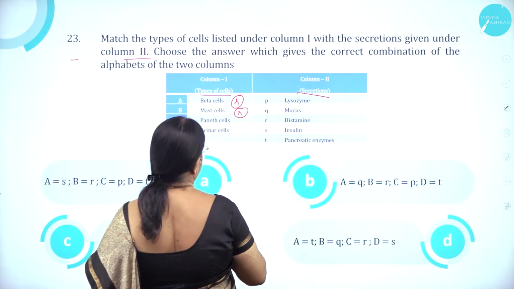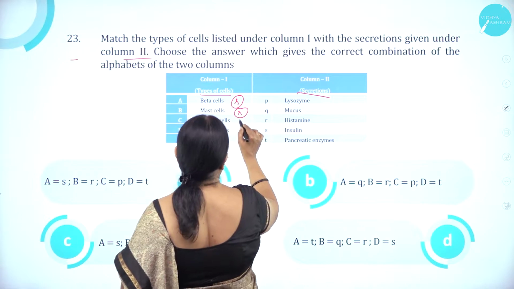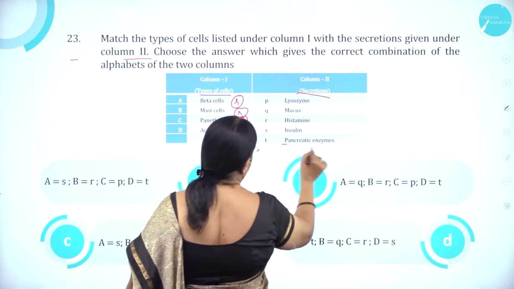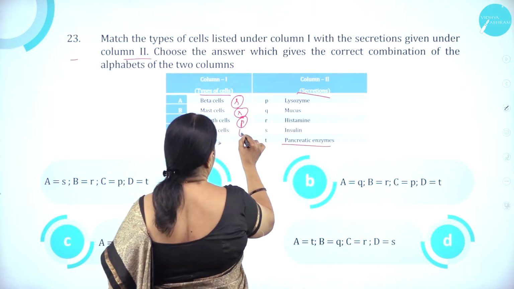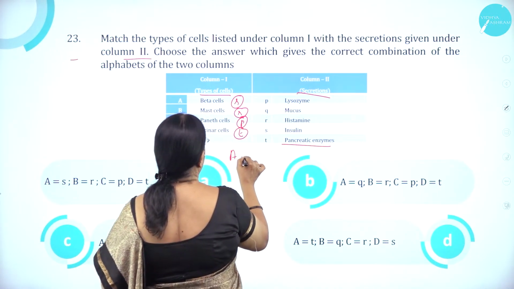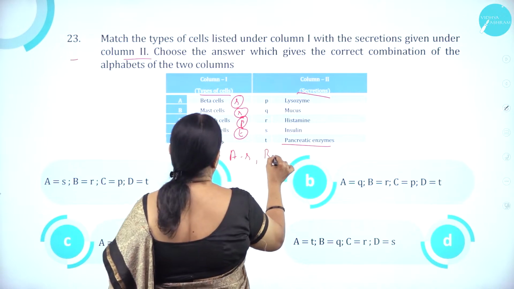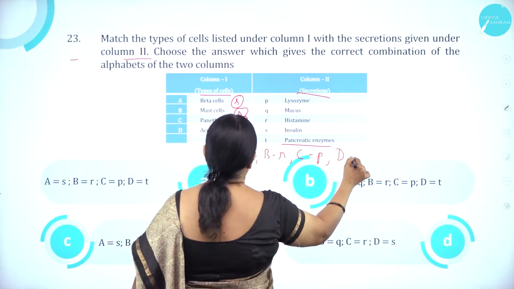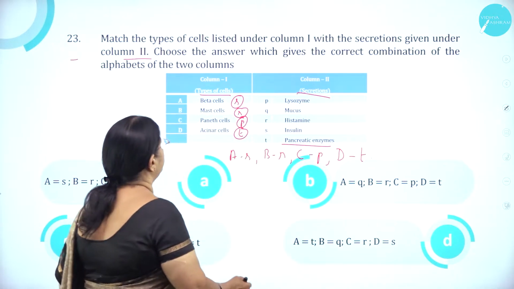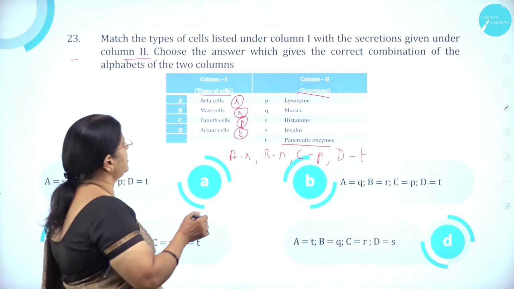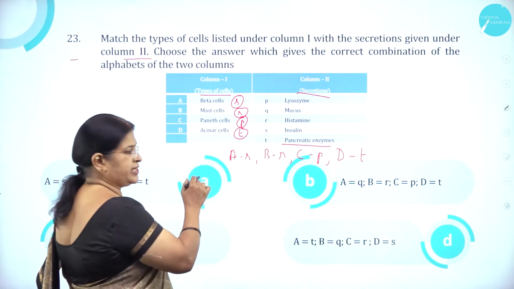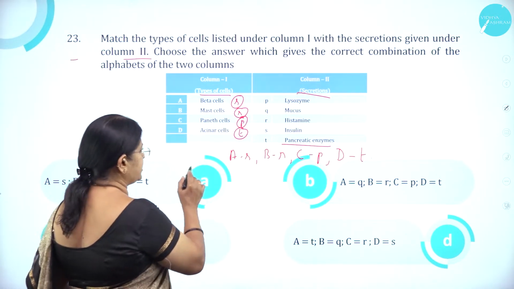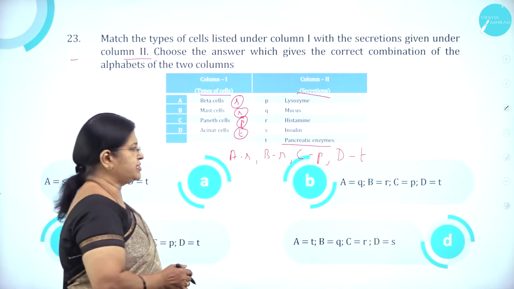Paneth cells, lysozyme. Acinar cells, pancreatic enzymes. So A is S, B is R, C is P, and D is T.